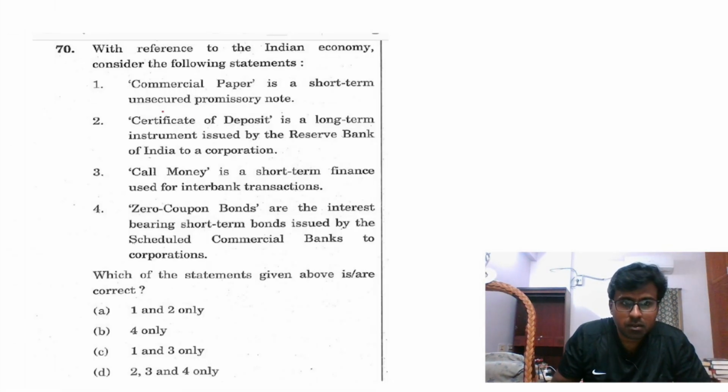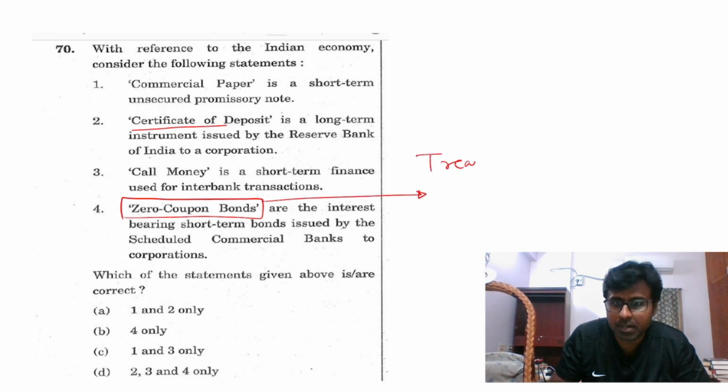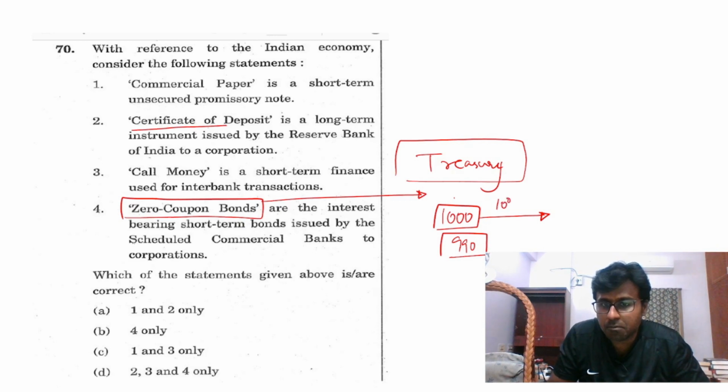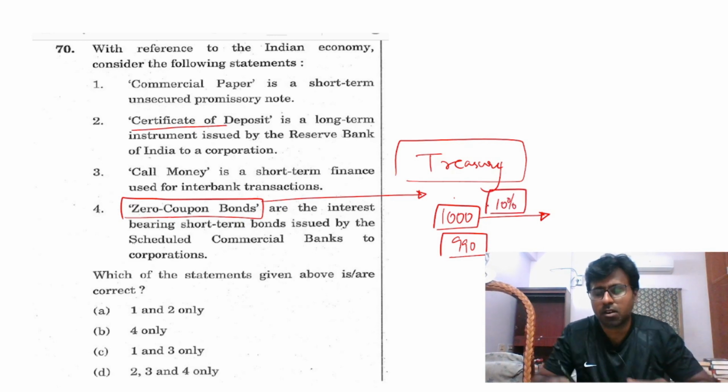Again, certificate of deposit. See again this statement, zero coupon bonds, it's a very simple thing. Zero coupon bonds or treasury bonds. What does this mean? See, I get a bond for 1,000 rupees. Other bonds, if I purchase a 1,000 rupees bond, the person will give me 10% interest every month or every year or something.